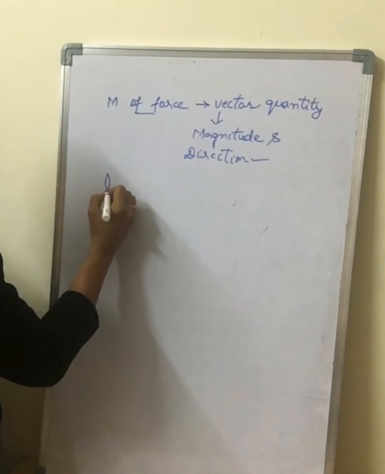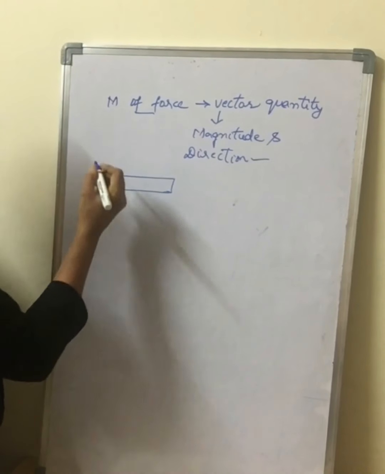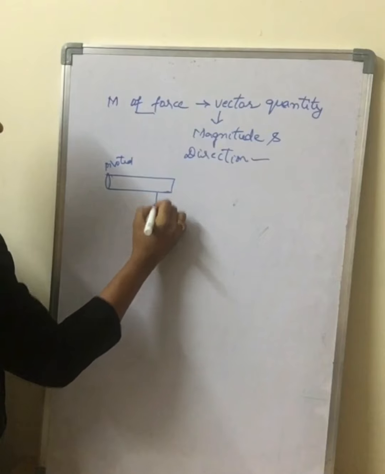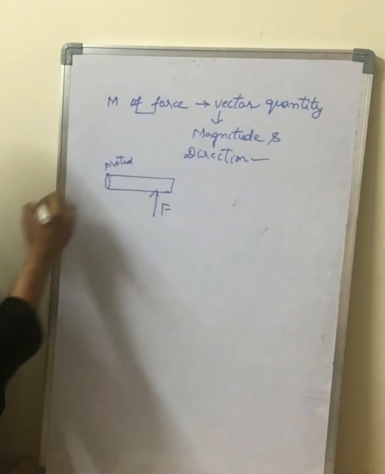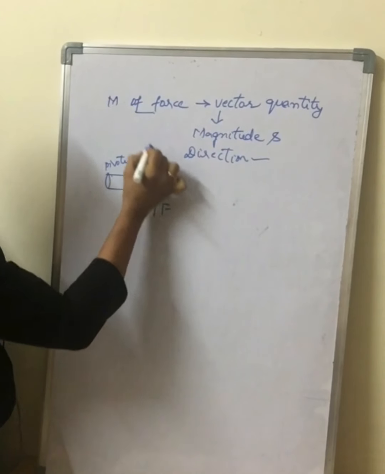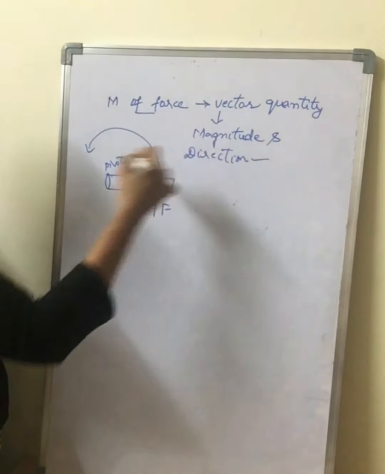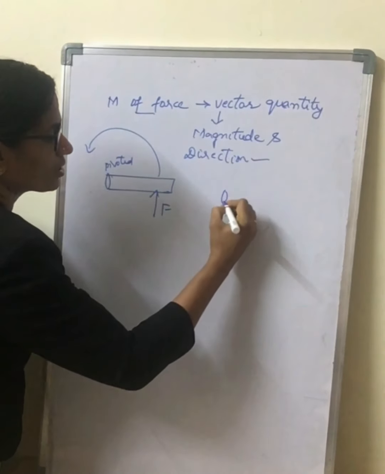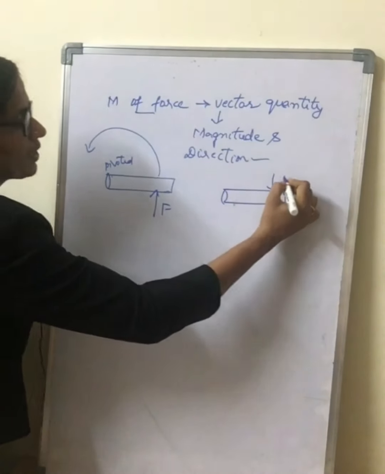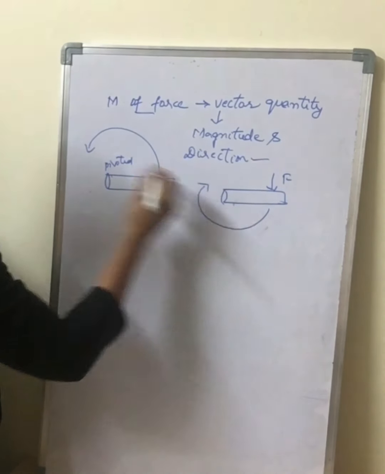Let me explain. When a body is pivoted here, and you are applying the force in this way, the body starts rotating in this direction. Now suppose we apply the force in this other direction, then the body starts rotating in this direction.